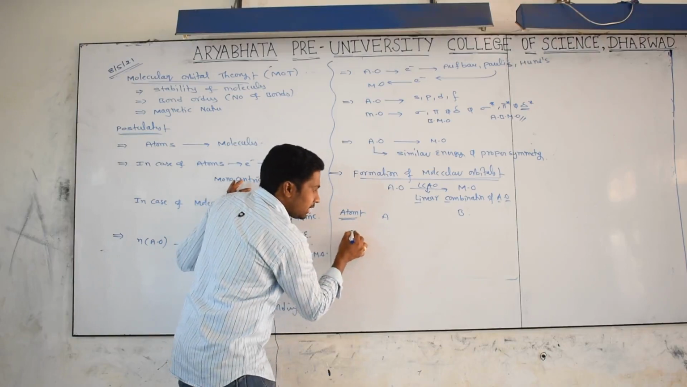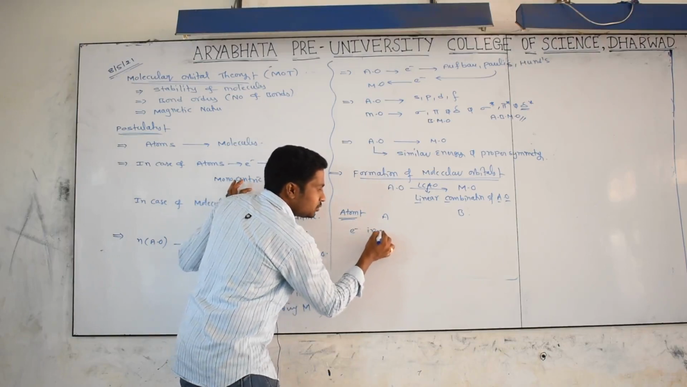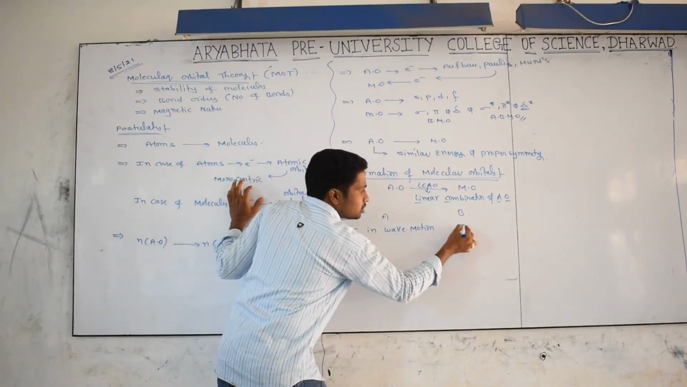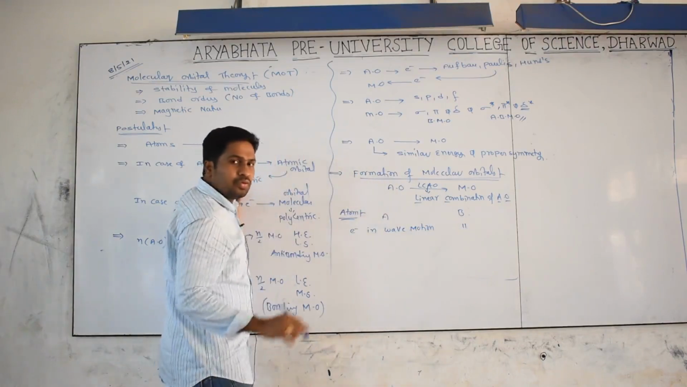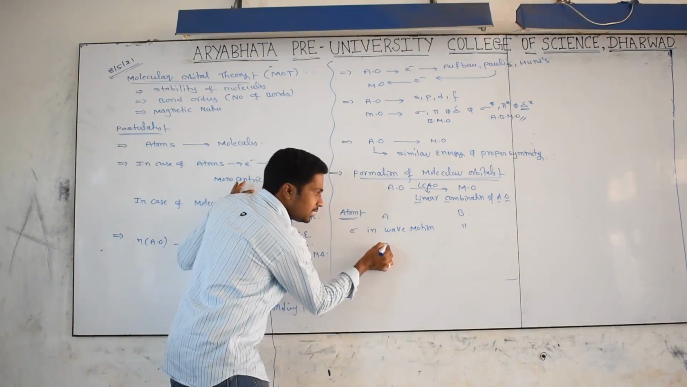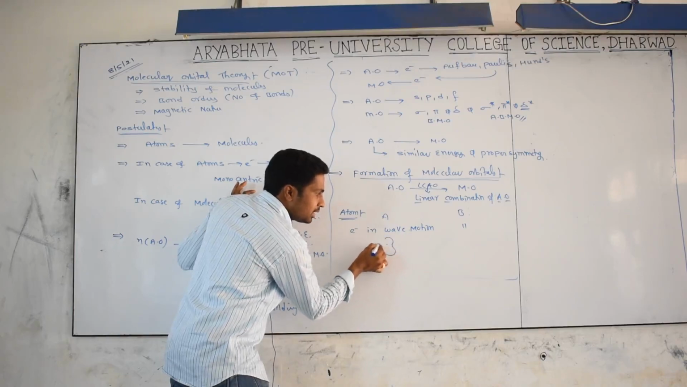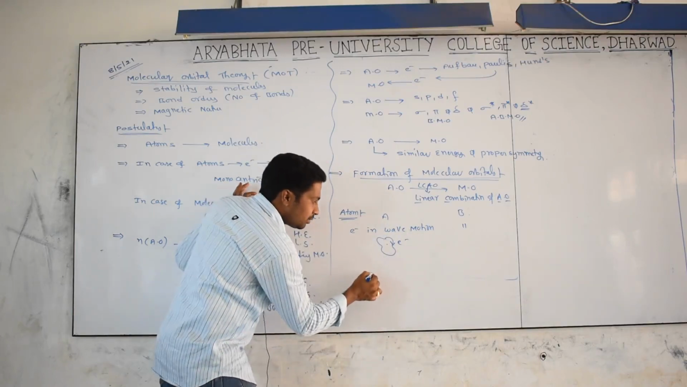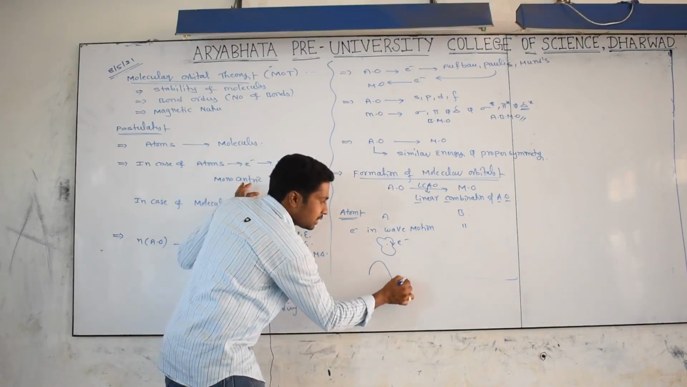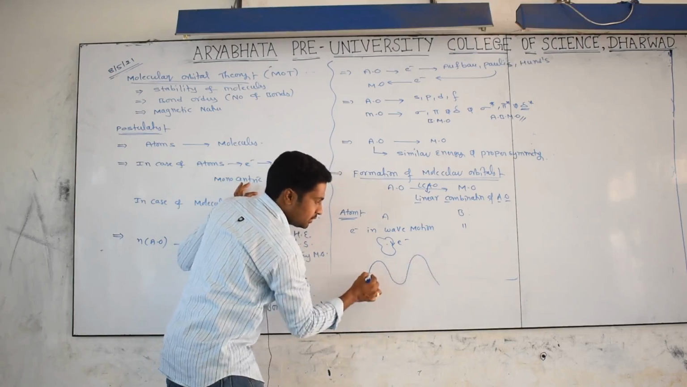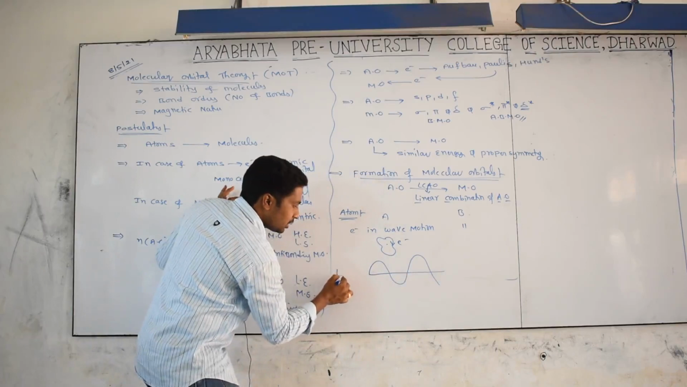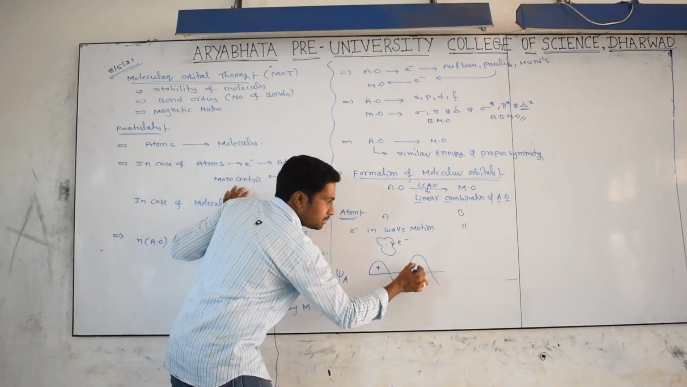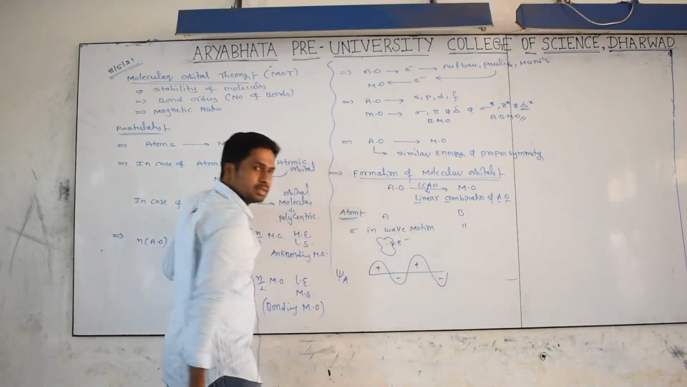In the case of atom A, the electron is in wave motion. The same thing is also happening in the B atom. Wave motion means the electron is revolving around the nucleus like a wave. This is the path of the electron, which can be represented by crest and trough like this. So this is the wave function of the A atom electron. Crest is plus, trough is minus, plus, and this is minus.